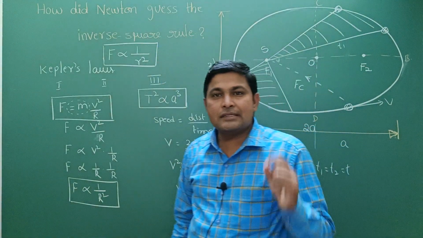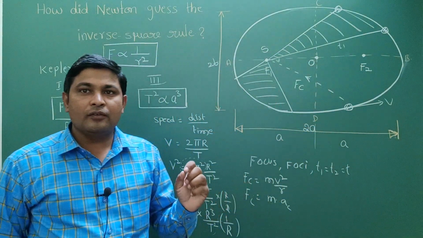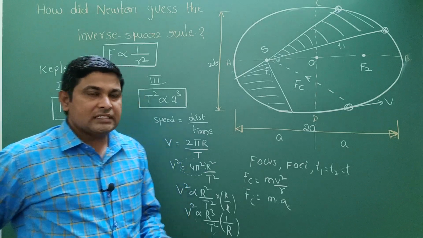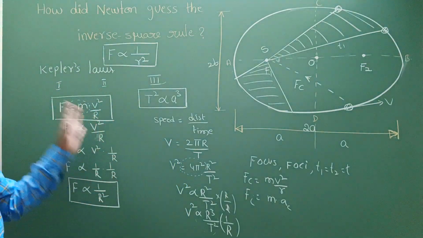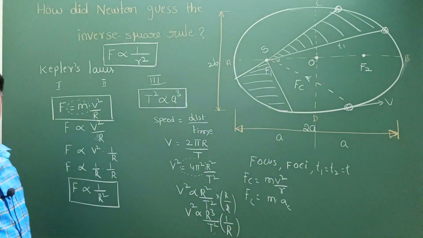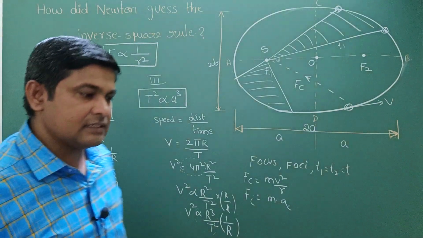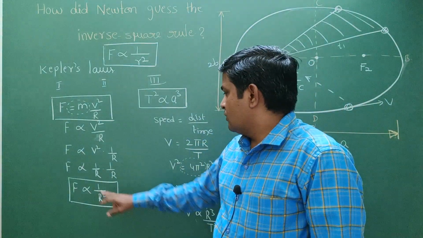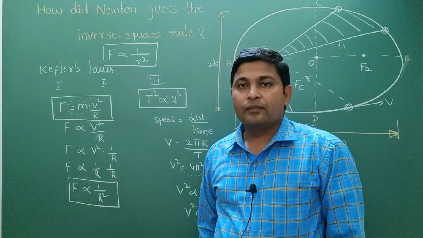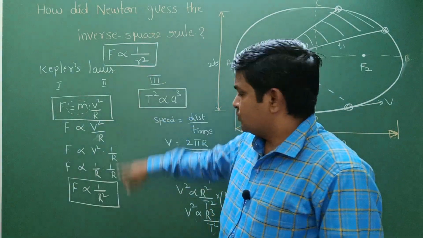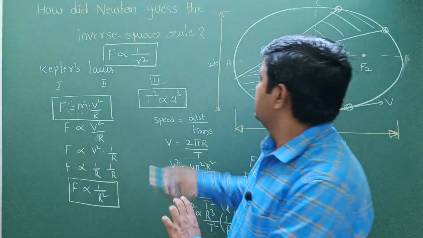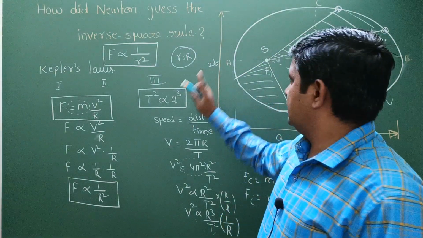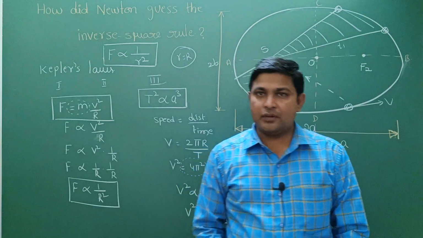The same is true in the case of electrostatics. I hope you understand this, right? This is the answer for how we can guess, even in gravitation or electrostatics, to come to the conclusion that F is inversely proportional to r square. The small r equals capital R that I have taken, it is not a big issue. Sometimes I just imagine it like that, that's why we can conclude this. Thank you very much.